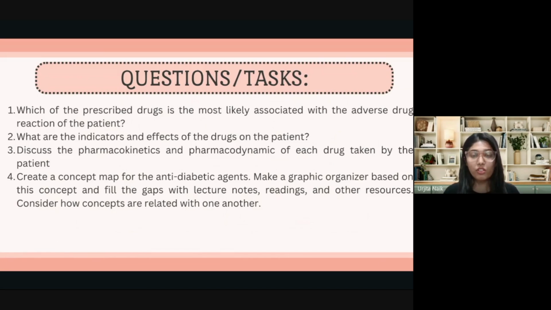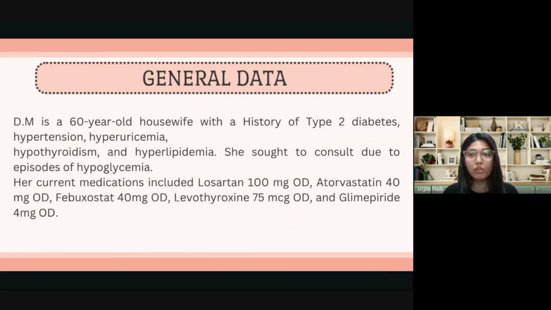For the case introduction, DM, a 60-year-old housewife with multiple comorbidities including type 2 diabetes mellitus, hypertension, hyperuricemia, hypothyroidism, and hyperlipidemia. She presented with episodes of hypoglycemia despite being on medication. Her current prescriptions included losartan, atorvastatin, febuxostat, levothyroxine, and glimepiride.